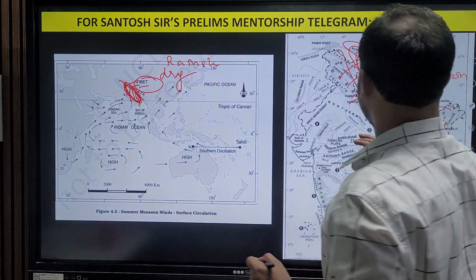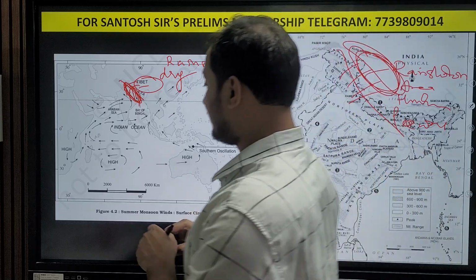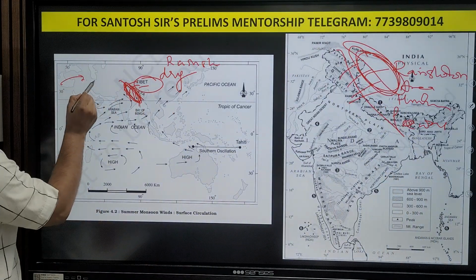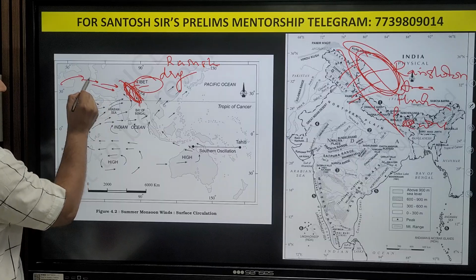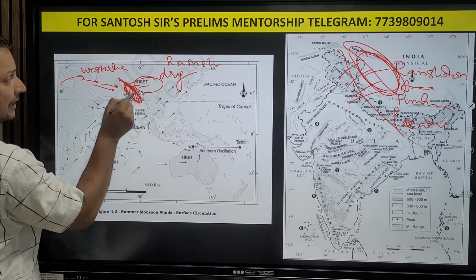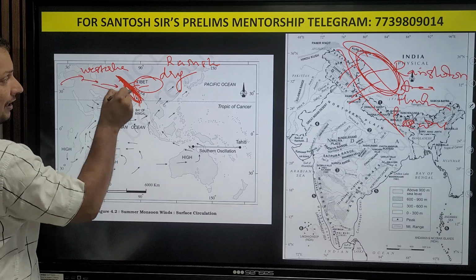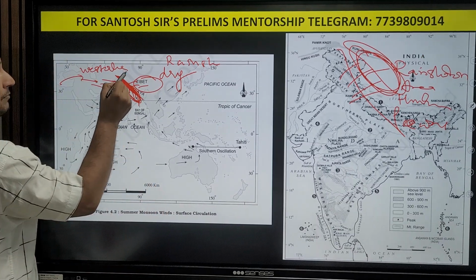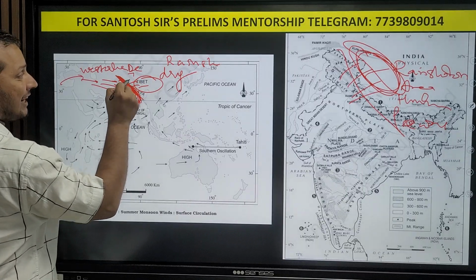You can see here the western disturbances start from the Mediterranean Sea and travel eastwards through the westerlies. They bring rainfall in the upper regions of the Himalayas during December and January.